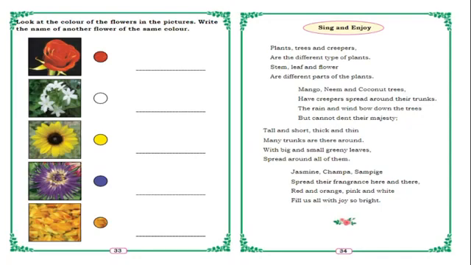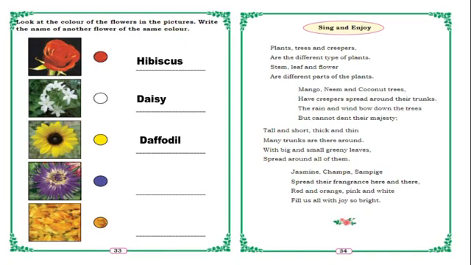Yes. Next page. Look at the color of the flowers in the picture. Write the name of another flower of the same color. So here they have given some flowers pictures. We have to write same color flowers name here in the blank space. Okay. First one is rose. So what is that, rose in the red color? So one more flower name we have to write. Hibiscus. Next, white color daisy, yellow daffodil, aster, marigold.